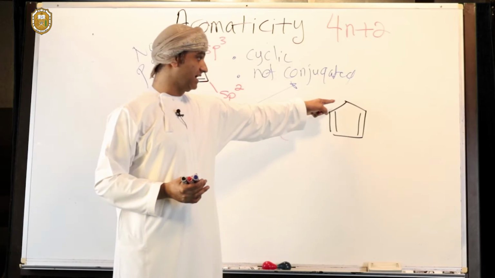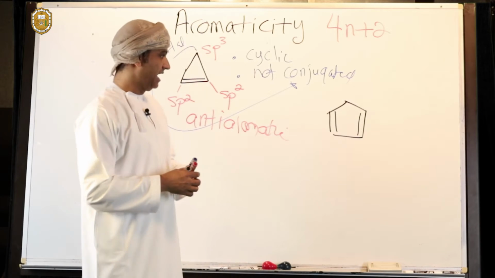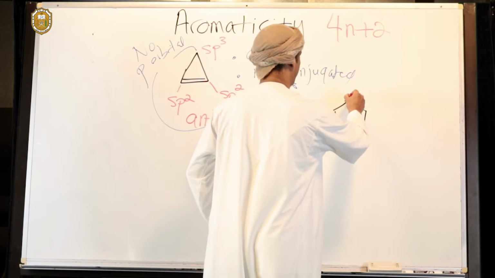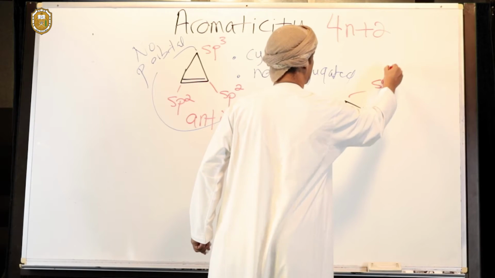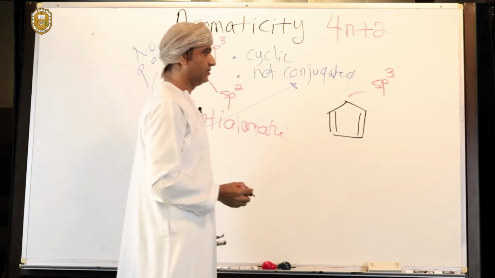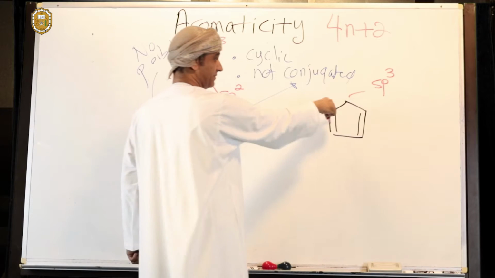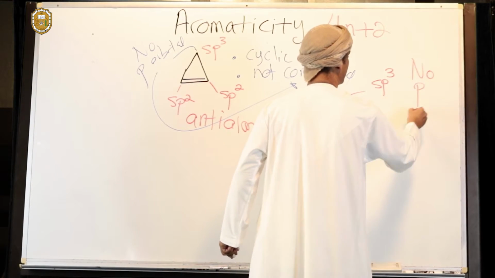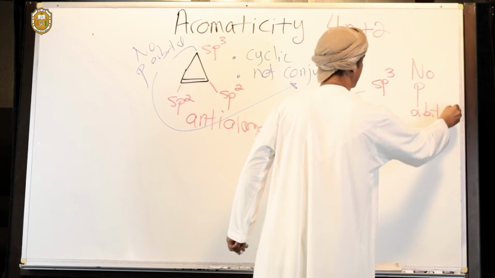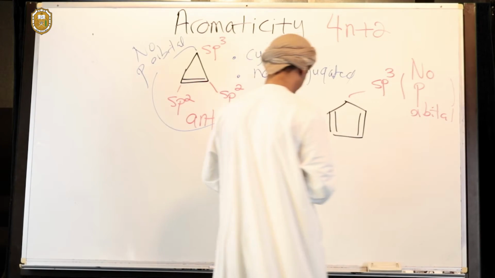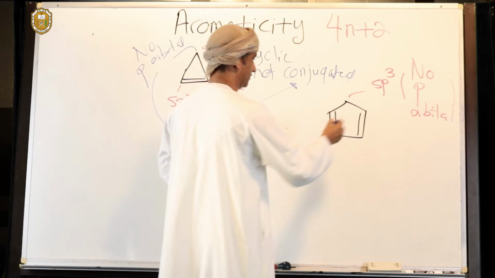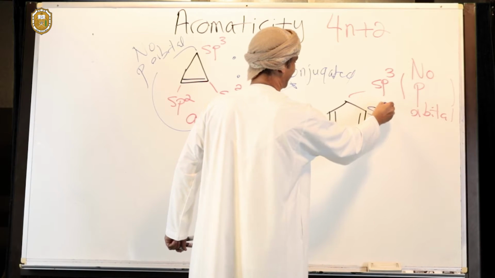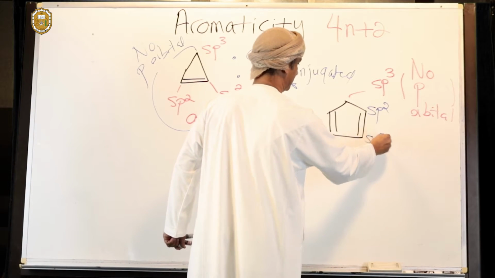That's because this carbon is sp3 hybridized, which is enough for this compound to be not aromatic or anti-aromatic. So this carbon is sp3 hybridized. In other words, there is no p orbital, and that's very, very important as we now understand. Of course, other carbon atoms are sp2 hybridized as usual.